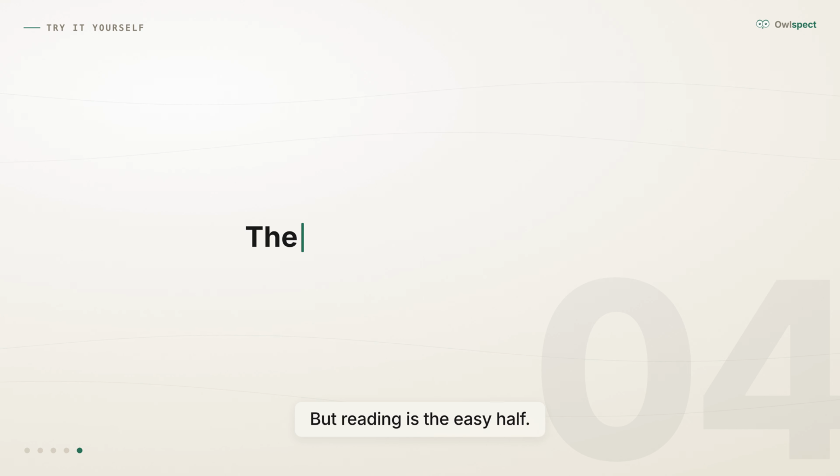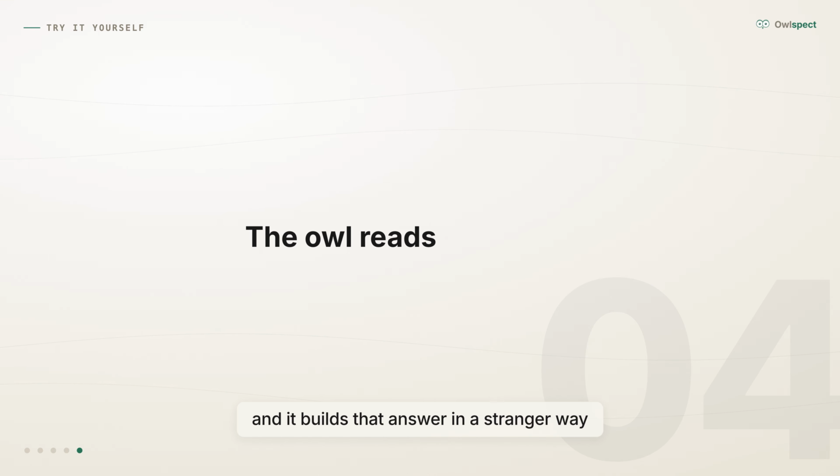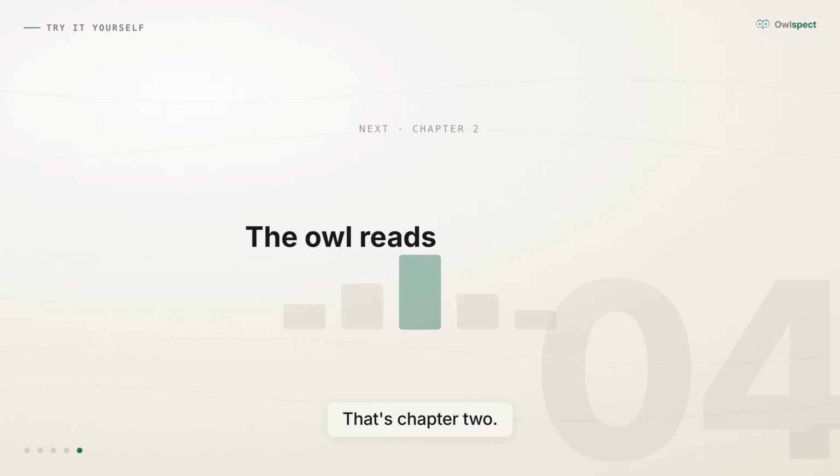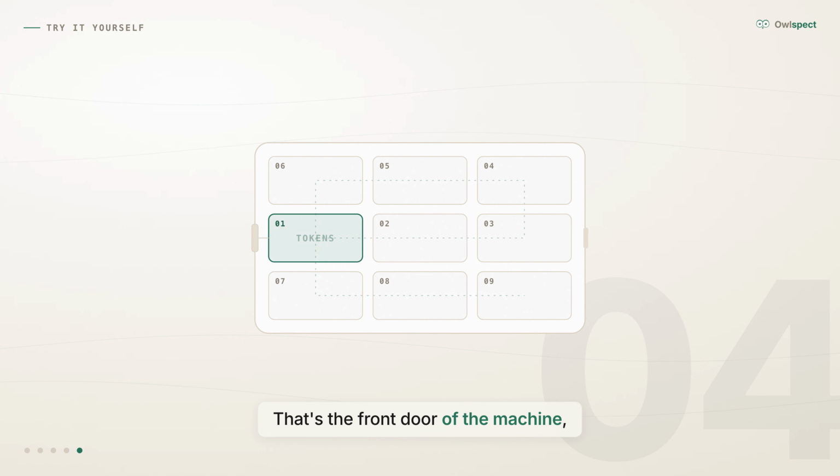But reading is the easy half. Once the blocks are in, the machine has to answer, and it builds that answer in a stranger way than you'd guess. Watch the words arrive next time. There's a reason they come one at a time. That's Chapter 2. That's the front door of the machine, lit.